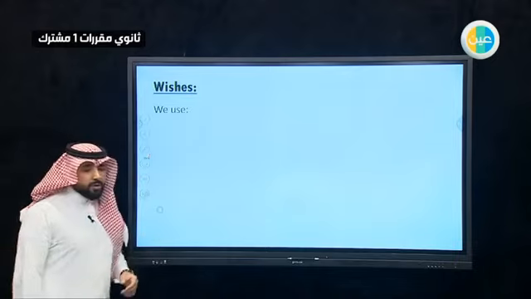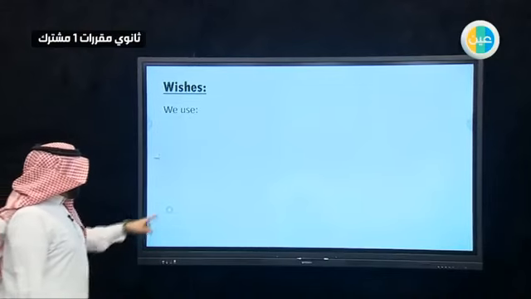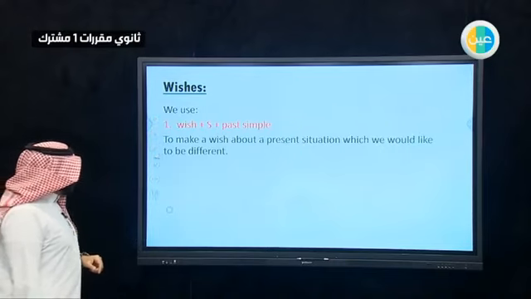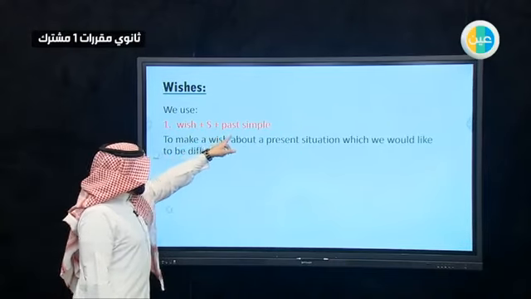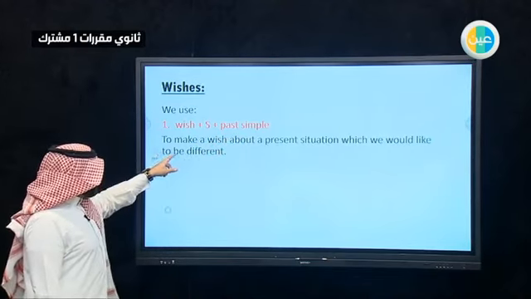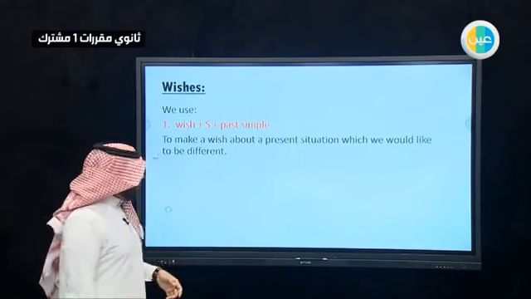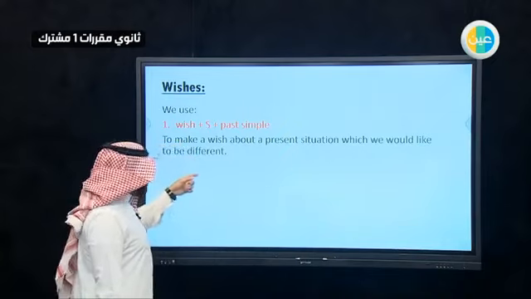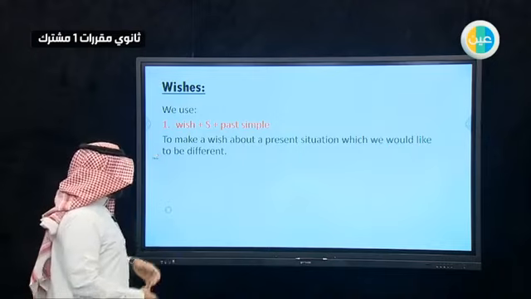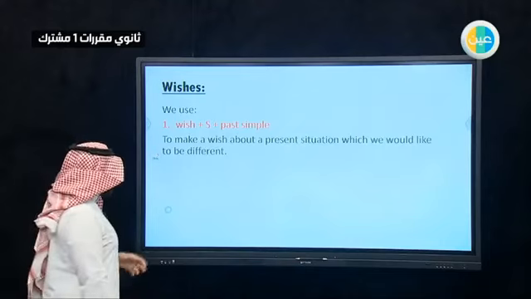The other part of our lesson today, the second part, is about wishes, how we use them. So the first one, wish plus subject plus past simple. So the verb here is past simple. To make a wish, this is the first one. To make a wish about a present situation, something happening now, which you would like to be different. Something you didn't like, a situation you didn't like and you want it to be different. So when you say I wish, it's like I desire, I want, and so on.